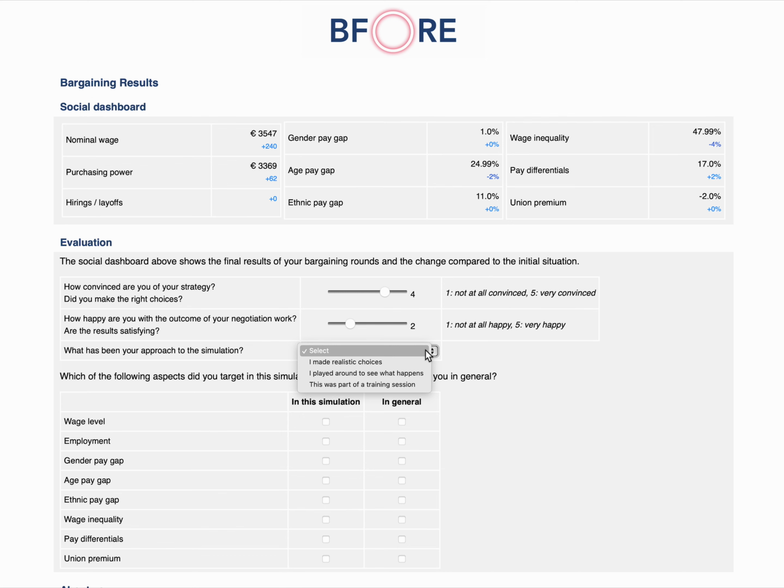My approach in this simulation has been training, but I recommend you make realistic choices. However, feel free to play around and see what happens as well. That's what the tool is for.